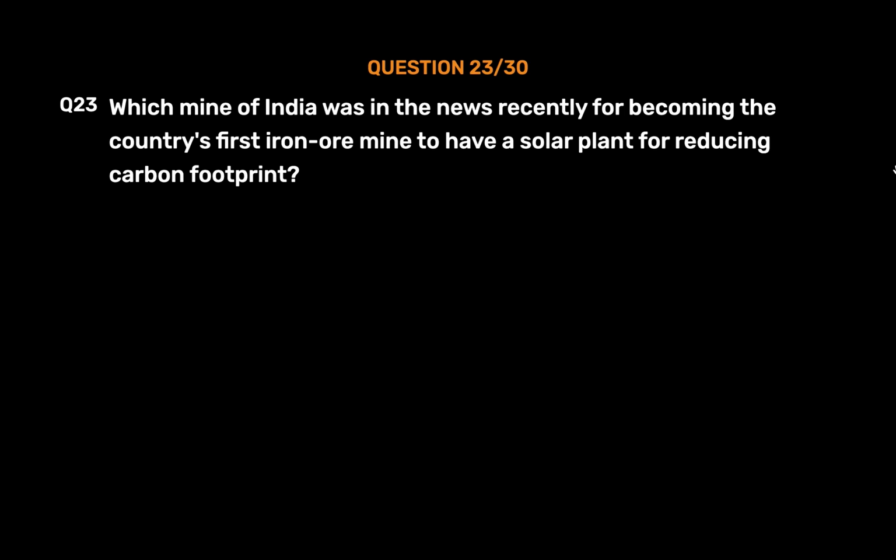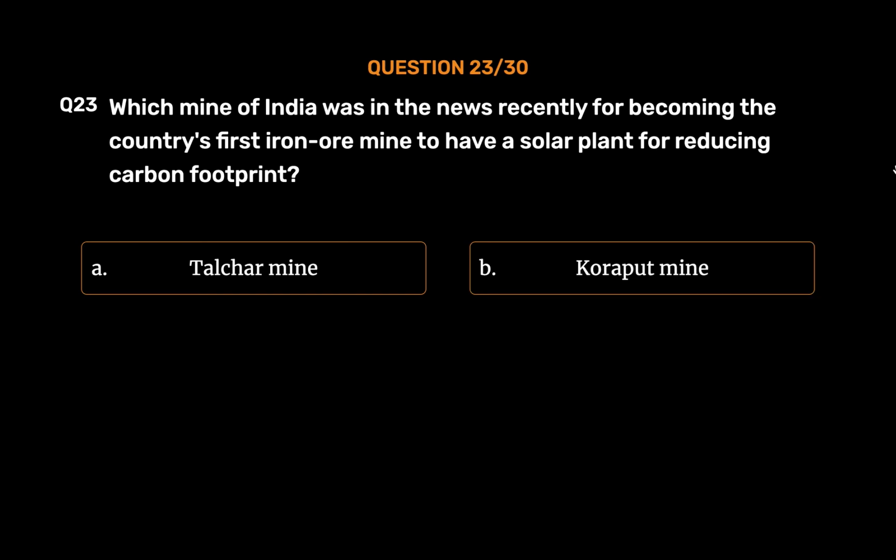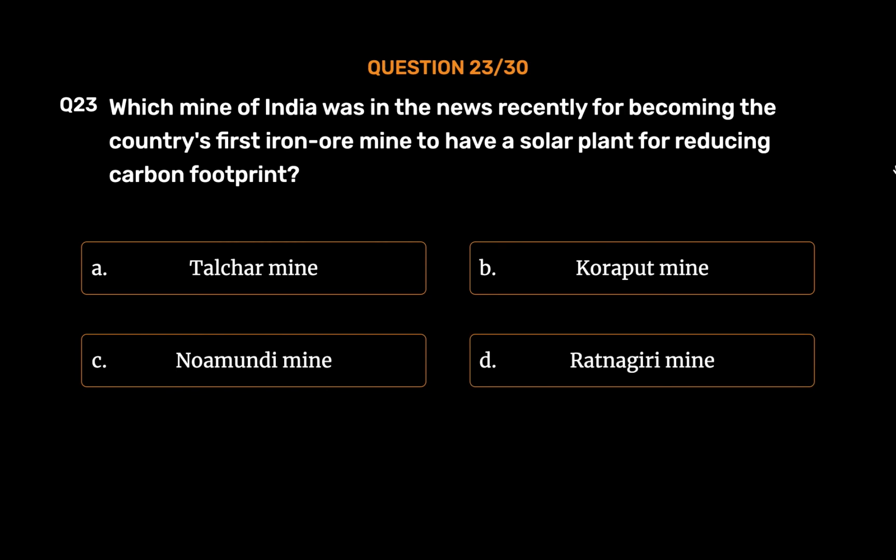Which mine of India was in the news recently for becoming the country's first iron ore mine to have a solar plant for reducing carbon footprint? Option A. Talcher mine. Option B. Koraput mine. Option C. Novamundi mine. Option D. Ratnagiri mine. The correct answer is Option C.